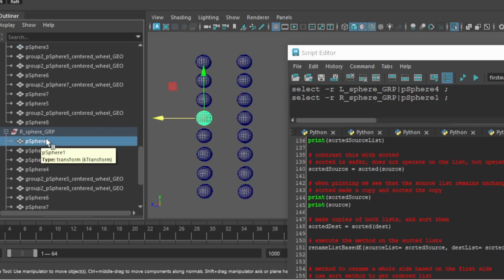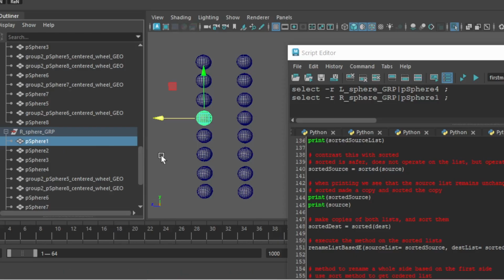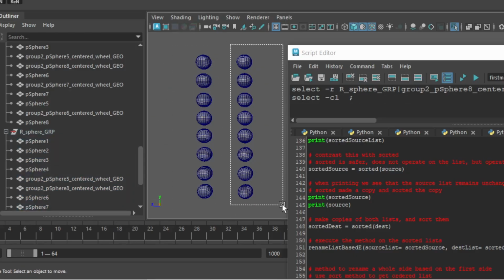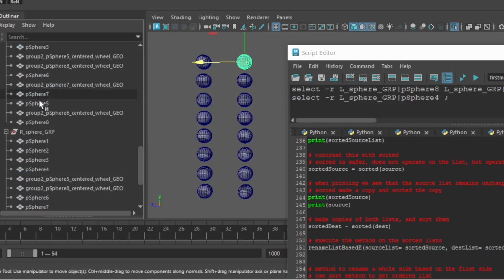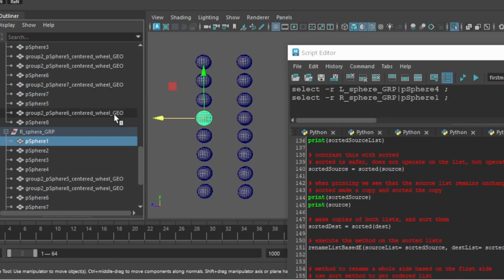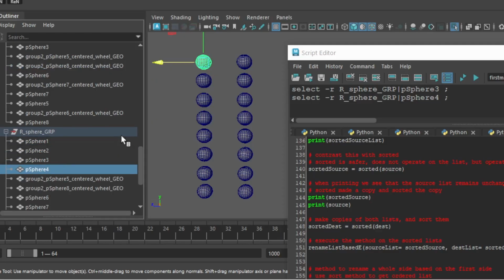So what do we do? Depending on the scenario, if everything is actually named the same, but they're just in different orders in this list, in that case you could use a sorting method and get your list in the same order. So if I go to store these in a list variable, they're not going to be in the same order. When I pass them into my method, it's going to rename maybe this one to this one, and that's not what I want. So if I establish that they're all the same names, but just in a different order in the list, I can use a sort to get them in the same order. So let's have a look at that.